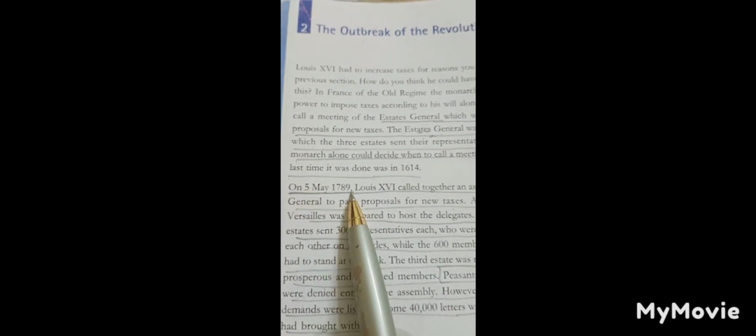Then if we come to this page, it is important, as here they can ask you the date of the Estates General assembly, 5th May 1789. Then one more book is here, The Social Contract, written by Rousseau.